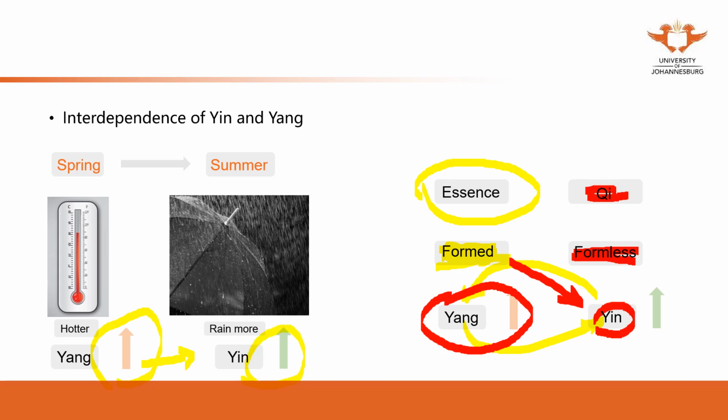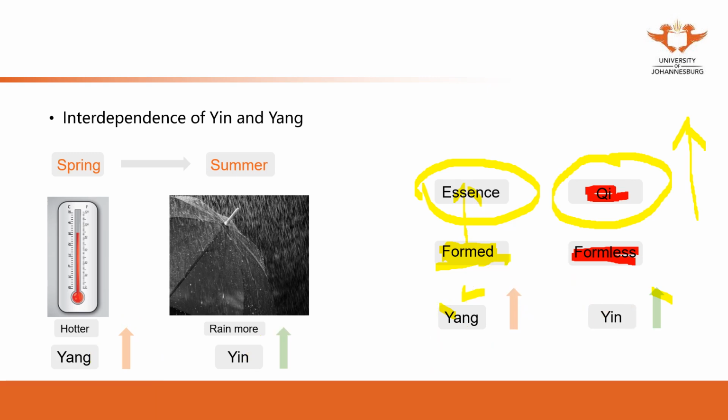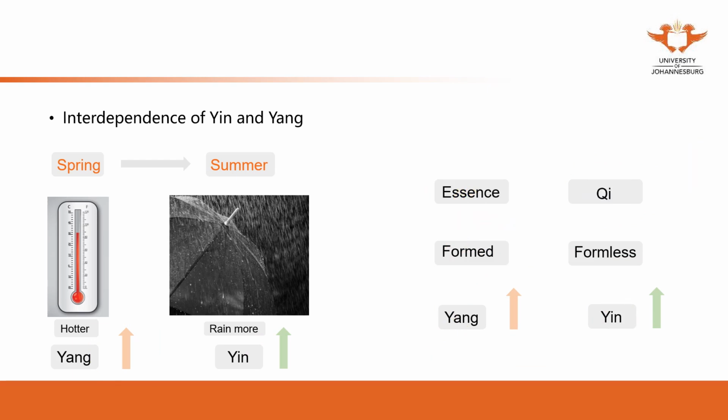So for this kind of treatment, we use acupuncture or herbal medicine to tonify qi, to improve the qi, to improve the yang, and then the yin can also be improved. In this condition, the essence can be tonified. So that's one explanation of why we can tonify the qi to improve the essence. That's how to use this law in our practice.